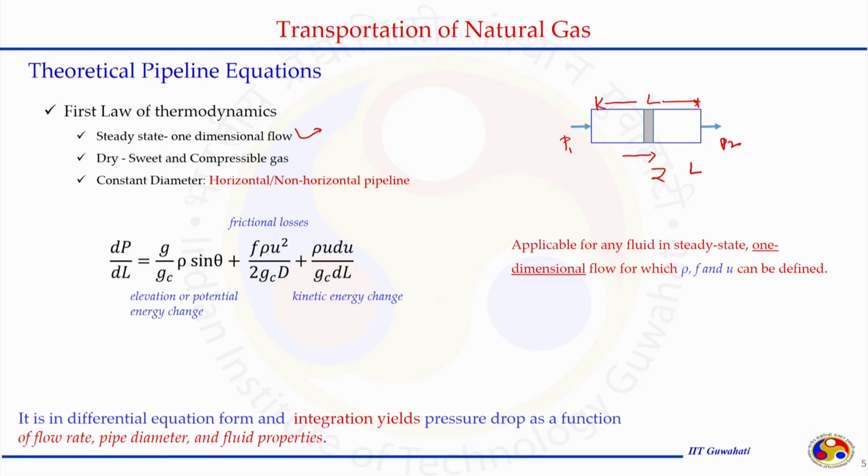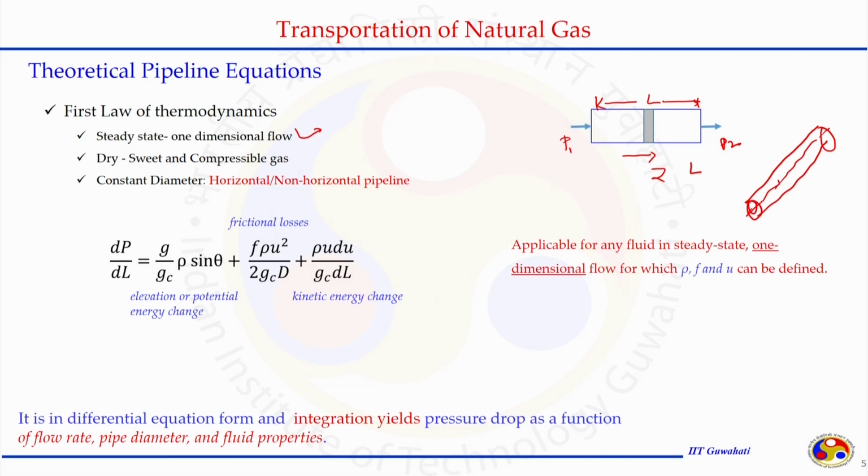If it is having a certain inclination like this, we can account for that with the help of the angle theta that this pipeline is making. So, if the pipeline is inclined at a particular angle, we can adjust the gravity forces accordingly. So, for steady state condition, one dimensional flow, considering only the gas phase is flowing, we can modify the terminology